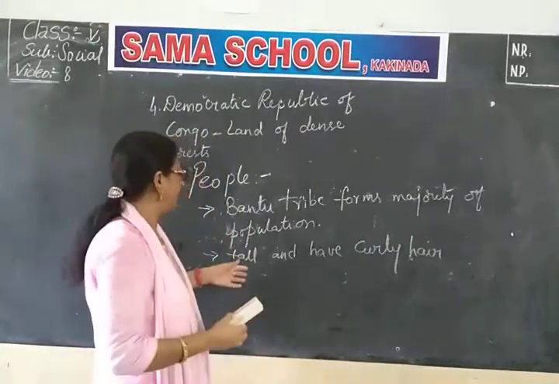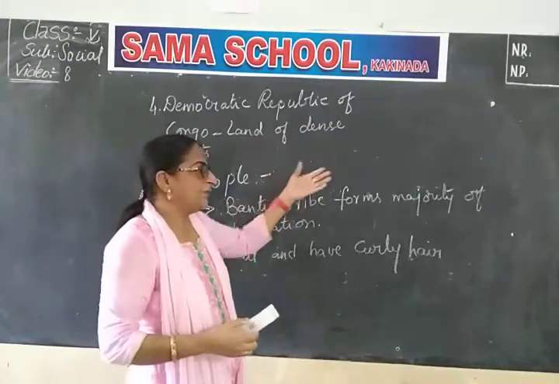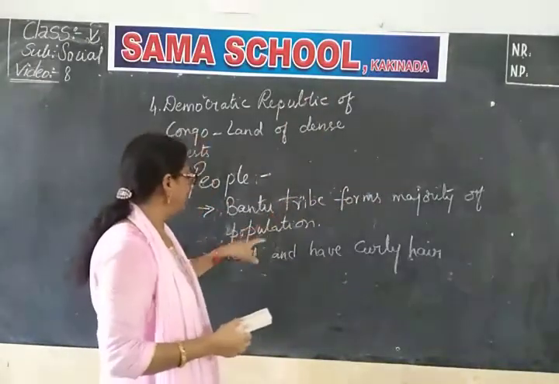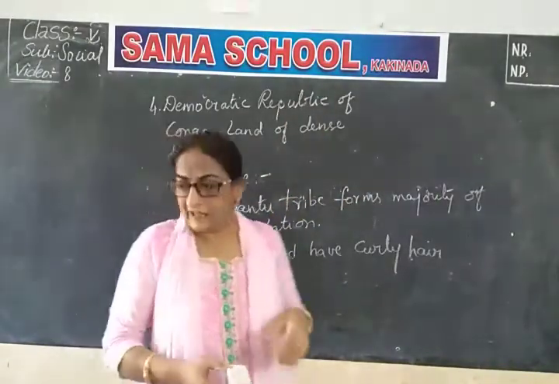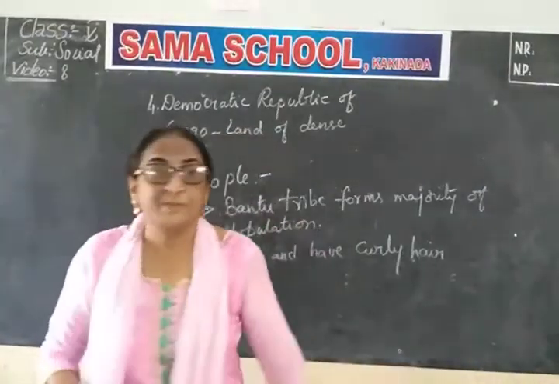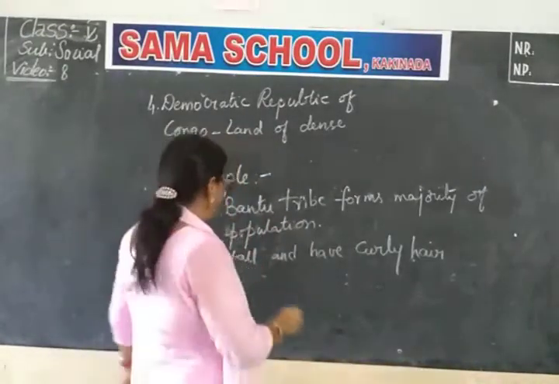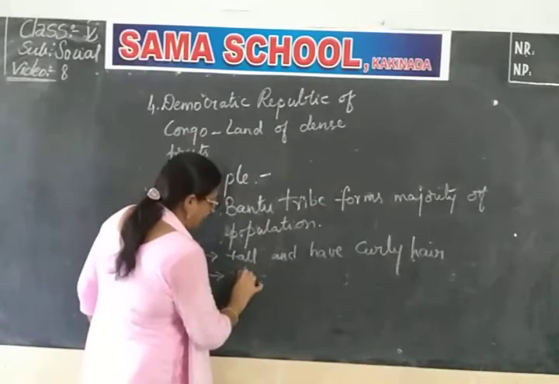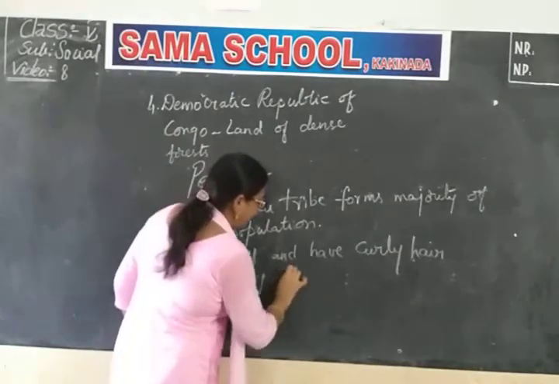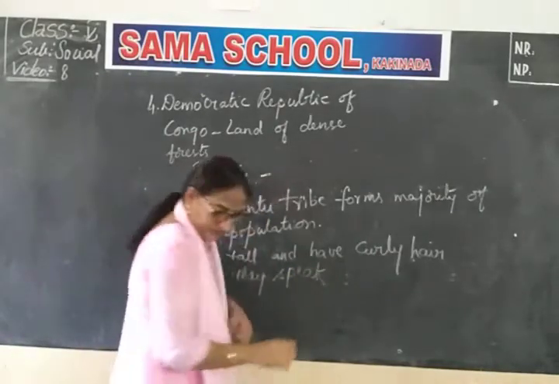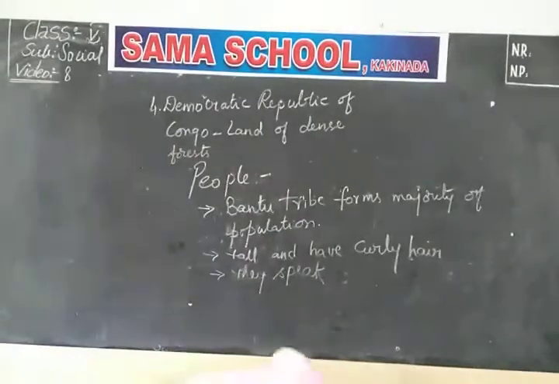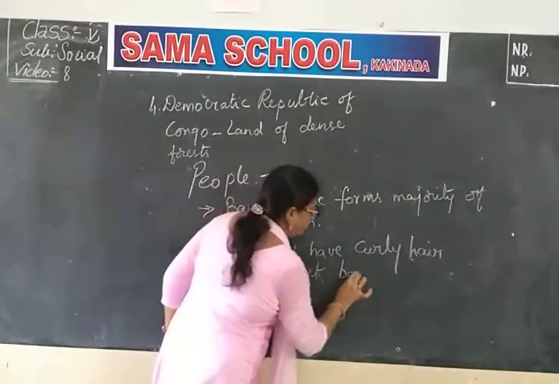So the Bantu tribe forms the majority of the population here. They are tall and they have curly hair. What language do they speak? They speak the Bantu language.